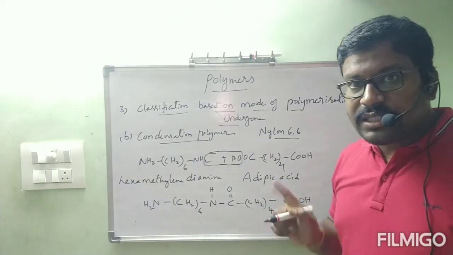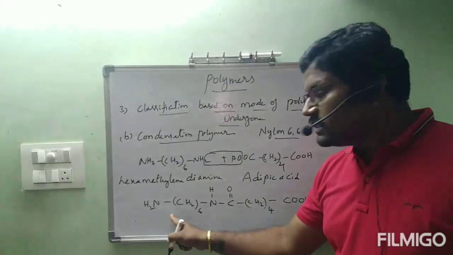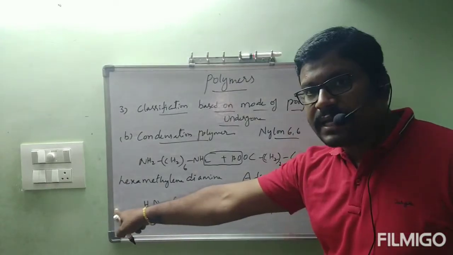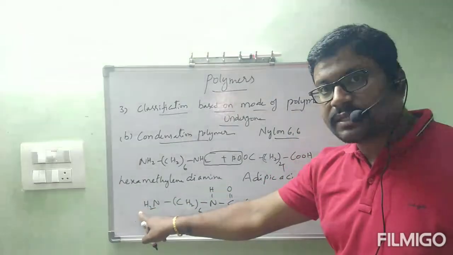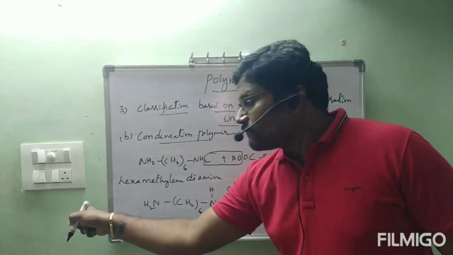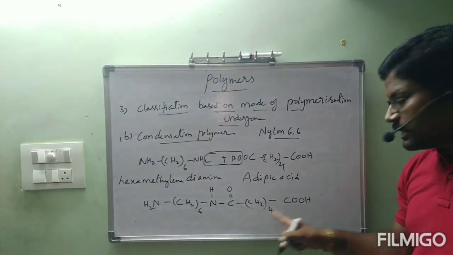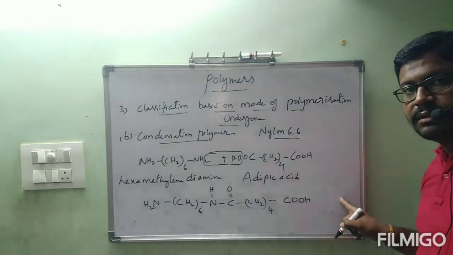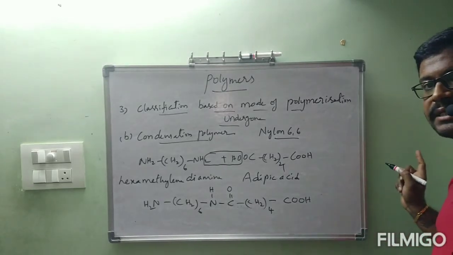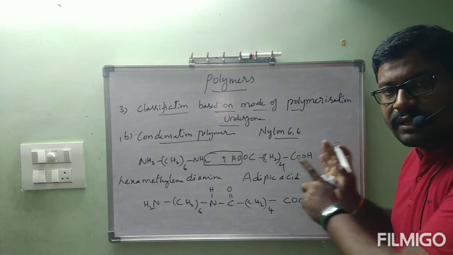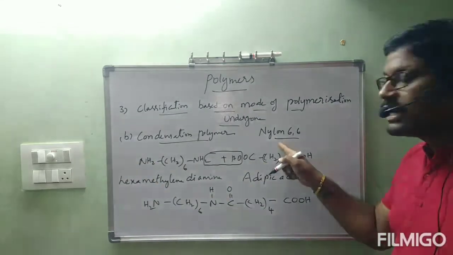Okay, now what is your doubt? Here only two molecules are involved. You have to be clear that this is hexamethylene diamine. Here we have again adipic acid. In that adipic acid, the OH of the COOH group and H will be lost as water. It will be continued. After adipic acid, next again hexamethylene diamine. Next, adipic acid is there. Here hexamethylene diamine. They will undergo condensation reaction. Again after hexamethylene diamine, again adipic acid. Like that, one after other, alternately, they will be joined to form a big chain compound which is called nylon 6,6.